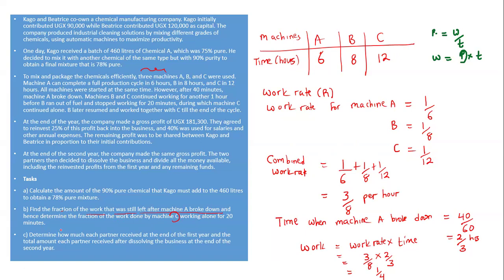Then part C wanted us to determine how much each partner received at the end of the first year. When you look at our scenario, you are going to come back to paragraph 3. They said that at the end of the year, the company made a gross profit of this. They agreed to reinvest 25% of this profit back into the business, and 40% was used for salaries and other annual expenses. The remaining profit was shared between them. Then they're asking how much each person received at the end of the first year.